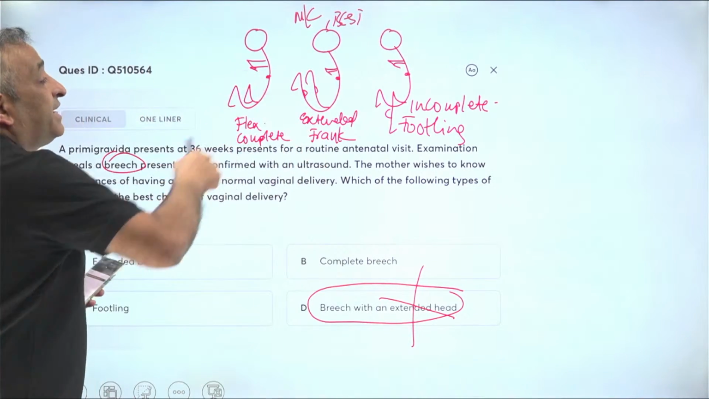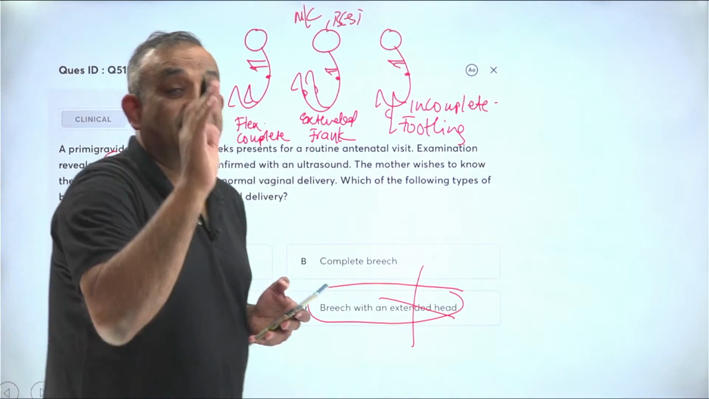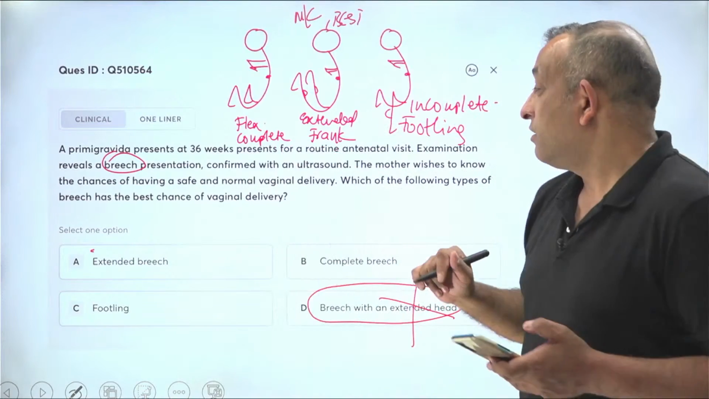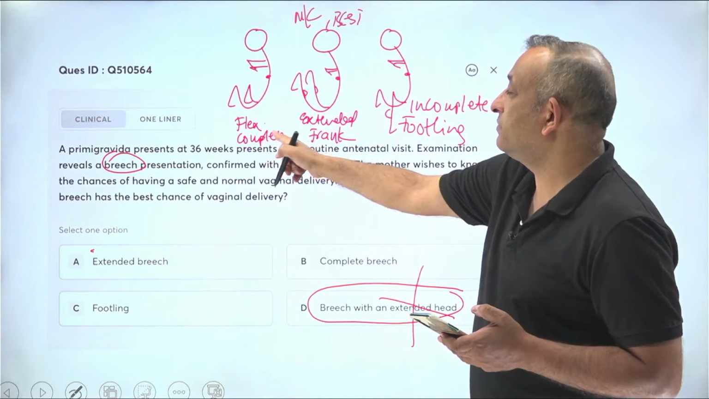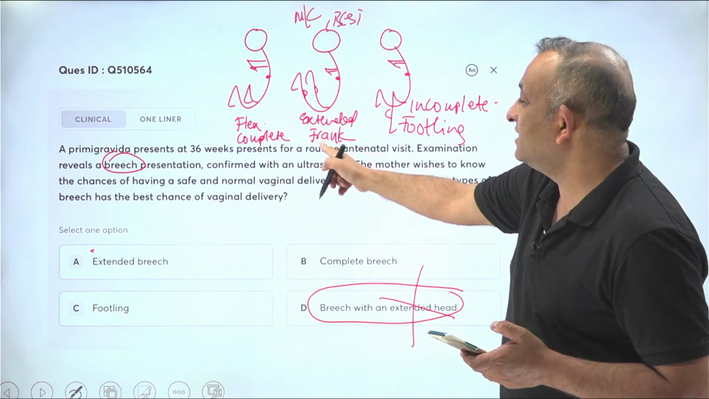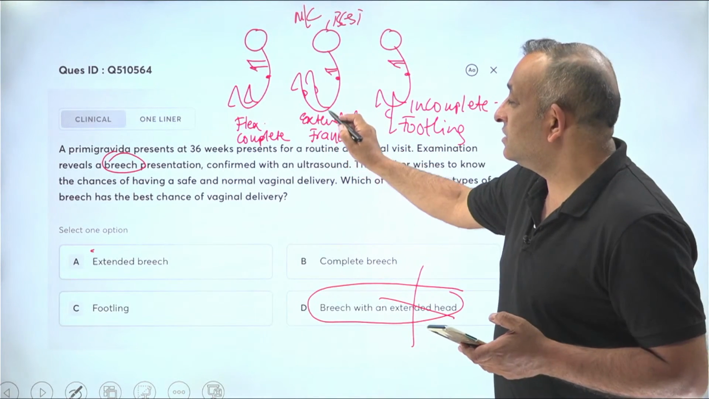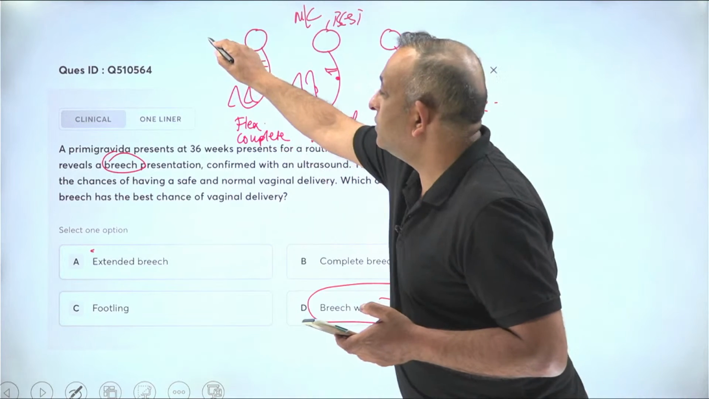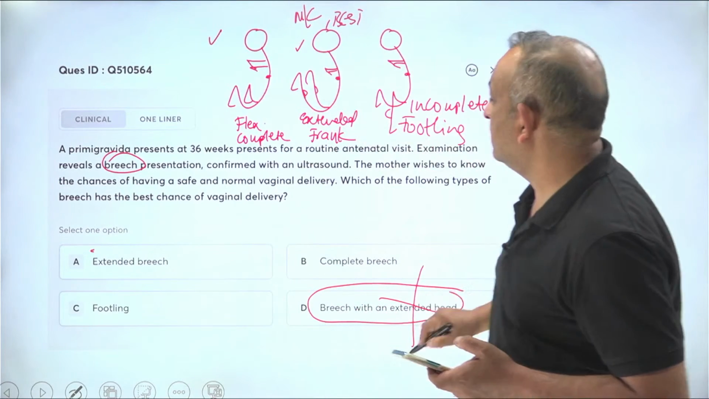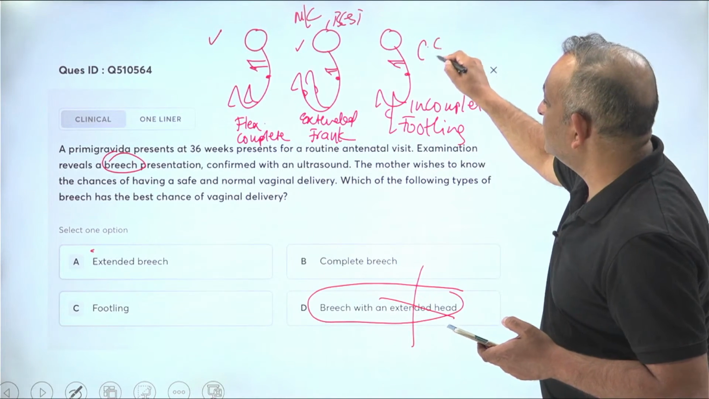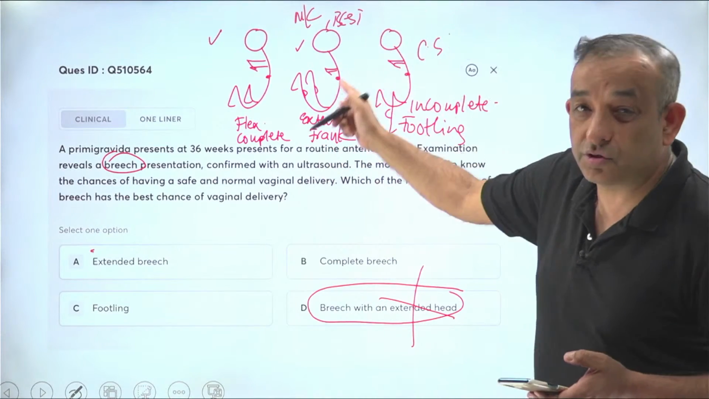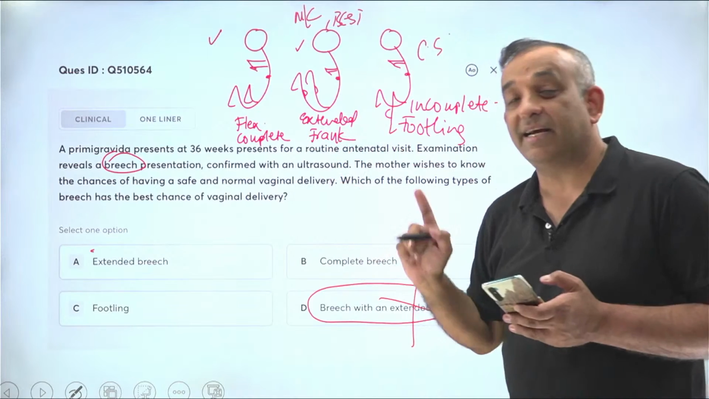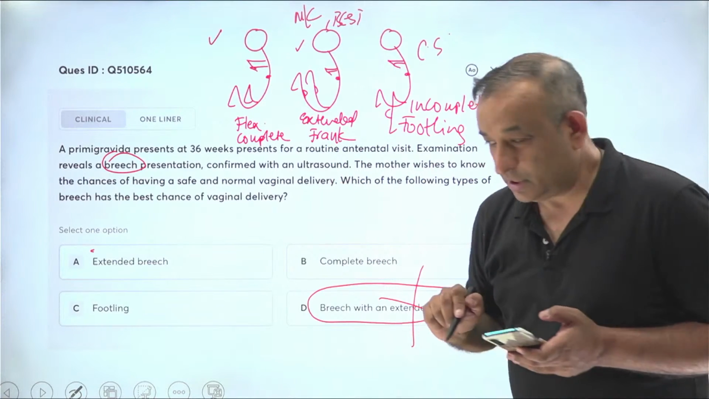Extended breech. Okay, the legs are extended. So that's why we say, look at these, the legs are flexed, flexed breech or a complete breech. Extended legs, extended breech, all right. So both of these, this first one will deliver and the second one will deliver. Footling breech, do a cesarean section. So these two will deliver, and the best and the most common is the frank breech or the extended breech. That is the answer to your question.